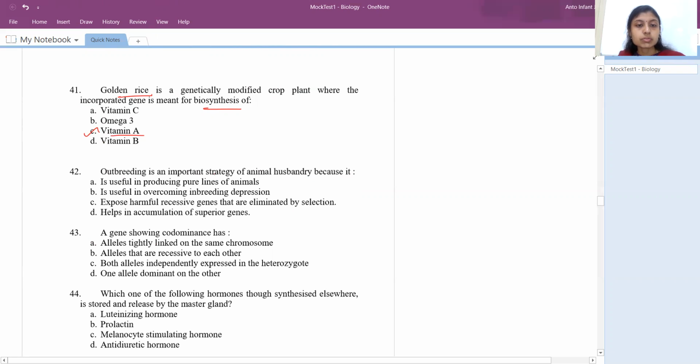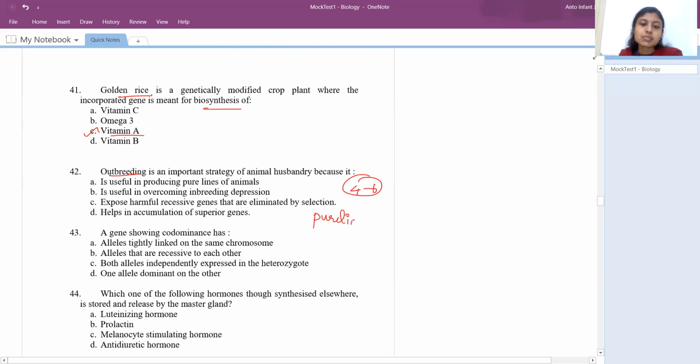Okay, so before learning what outbreeding is, I'll tell you what inbreeding is. So for 4 to 6 generations, if mating takes place between closely related individuals, that will lead to inbreeding depression. We're speaking about animals. So closely related animals which have similar ancestors for 4 to 6 generations, that kind of mating would be called inbreeding. We'll get pure lines. So the offspring which we get would be exactly the same as that of the parents, and would be called pure lines.